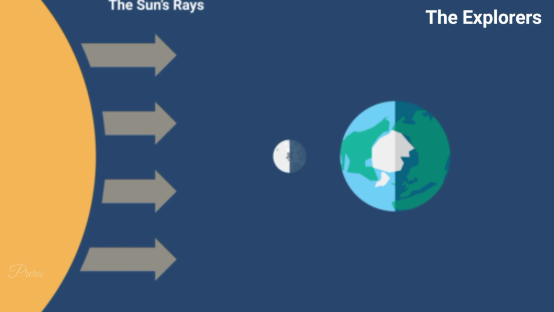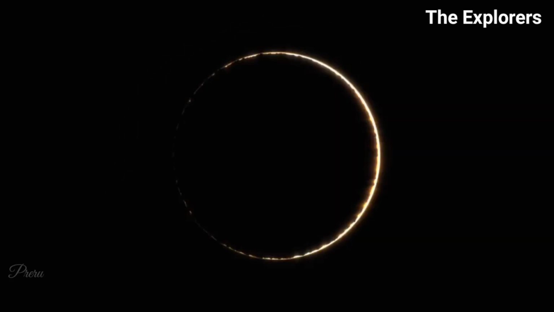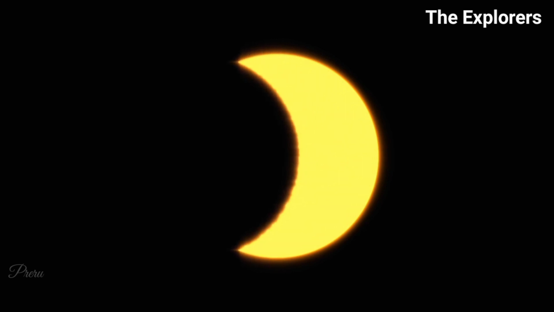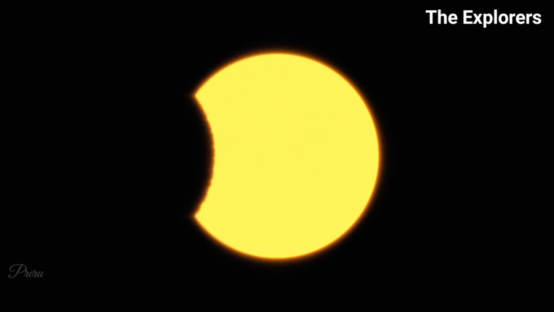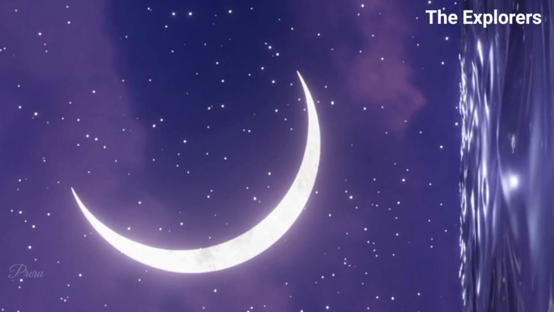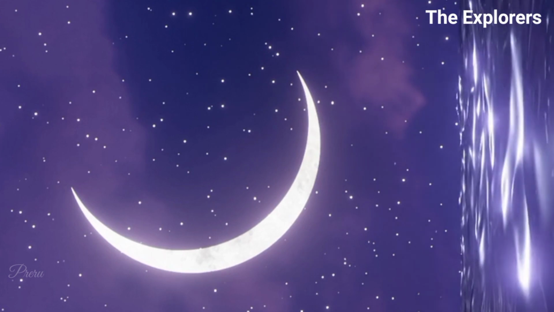But don't worry, after a little while, the moon will start peeking out again and we will see it brighter and bigger in the sky. That's when we start seeing different shapes of the moon, like crescents and circles. It's like the moon is playing a game of now you see me, now you don't.